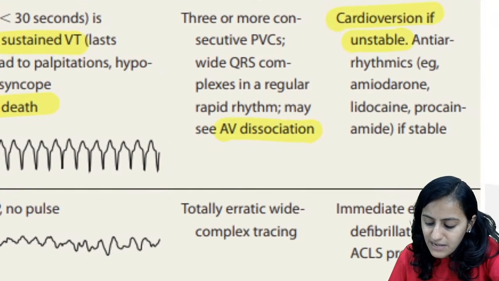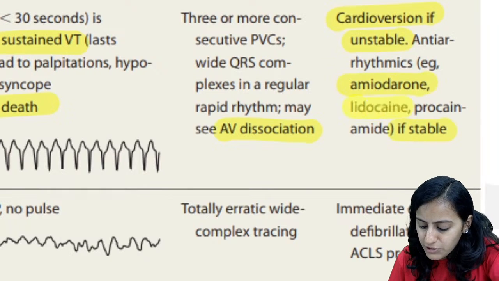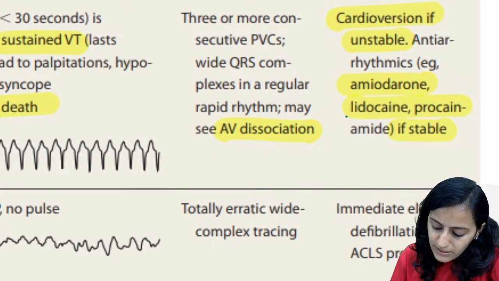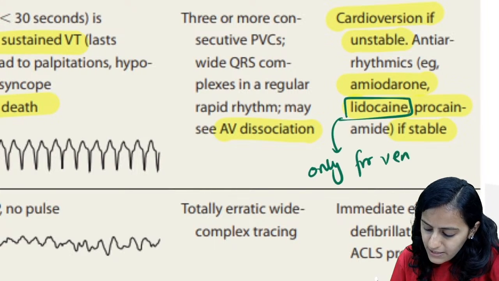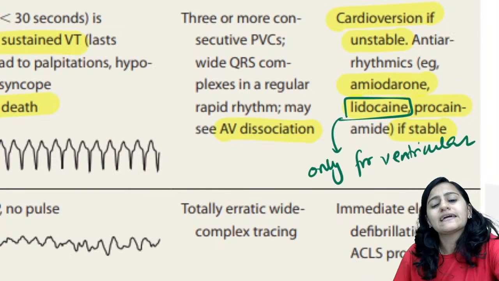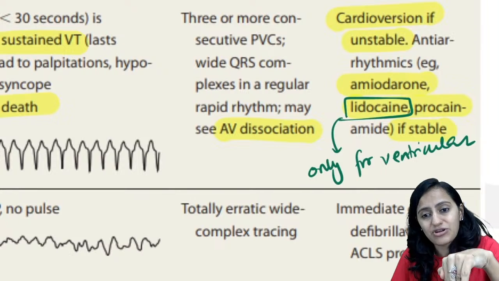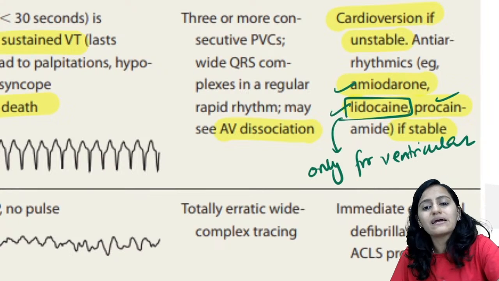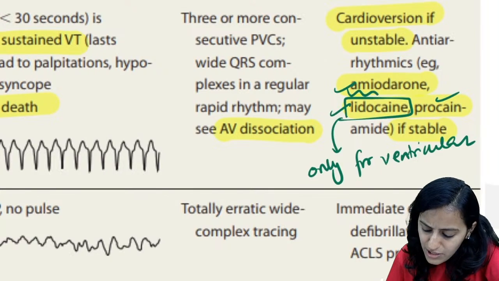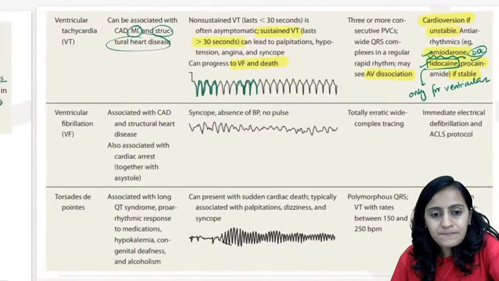Again, unstable is cardioversion. The antiarrhythmic drugs, if the patient is stable, we use amiodarone, lignocaine. Remember, lignocaine is only for ventricular arrhythmias. It does not act on supraventricular areas. It acts only on the ventricle, right? So amiodarone, lignocaine and procainamide are the drugs used here. Amiodarone is generally the drug of choice in ventricular tachycardias.